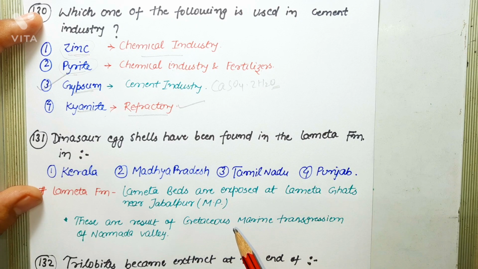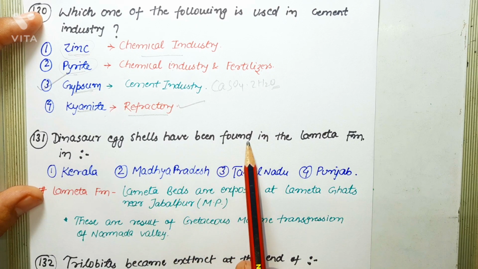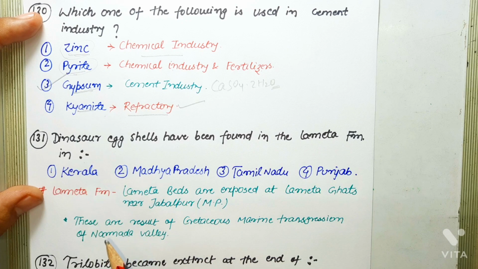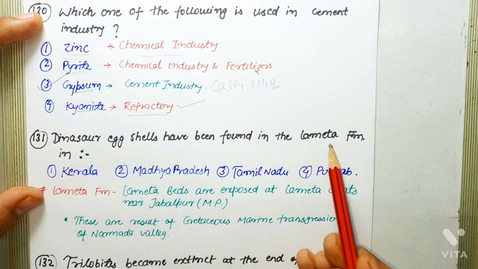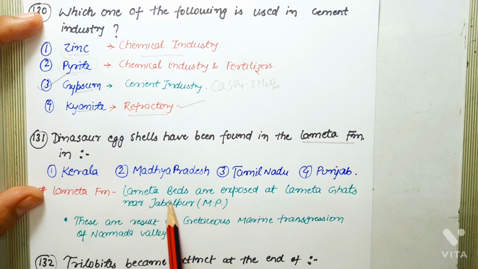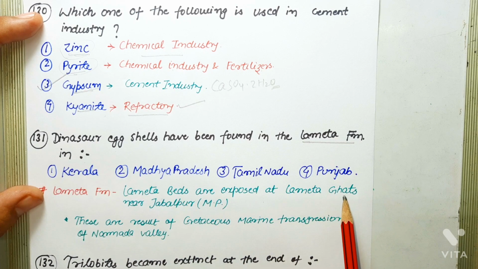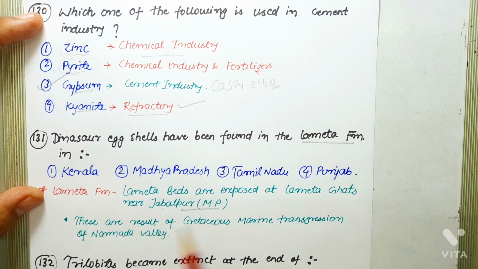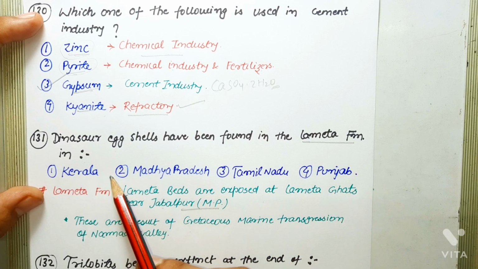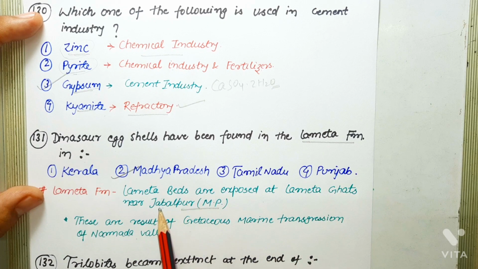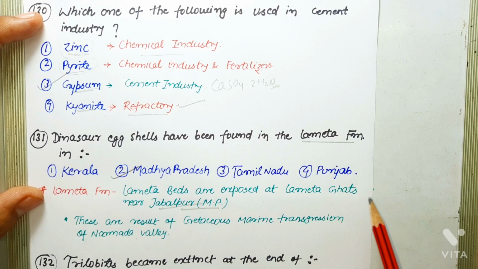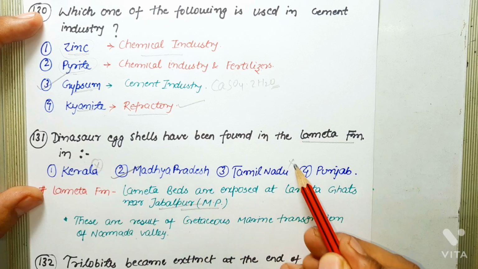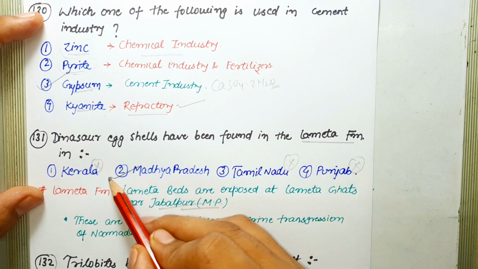Next question says, dinosaur eggshells have been found in the Lameta formation in. So to answer this question, first you should know about Lameta formation. Lameta beds are exposed at Lameta Ghats near Jabalpur, Madhya Pradesh, and these are result of Cretaceous marine transgression of Narmada Valley. So clearly Lameta beds are found in Madhya Pradesh and in Jabalpur. Okay, so all these options are incorrect. The correct answer is Madhya Pradesh.